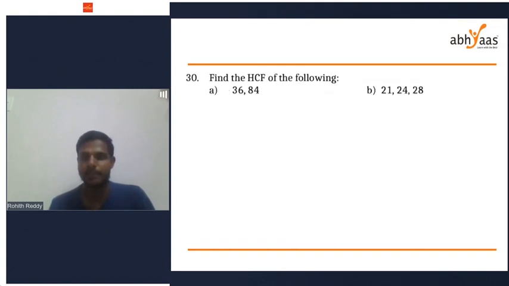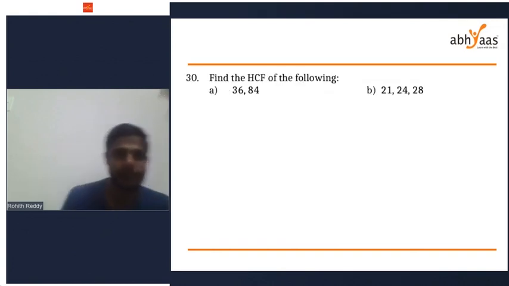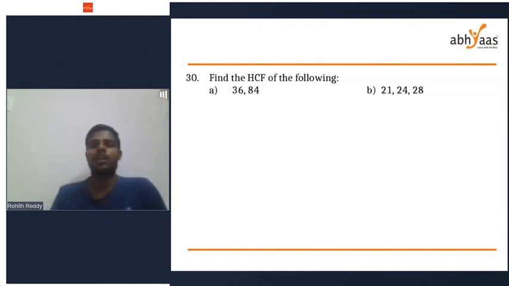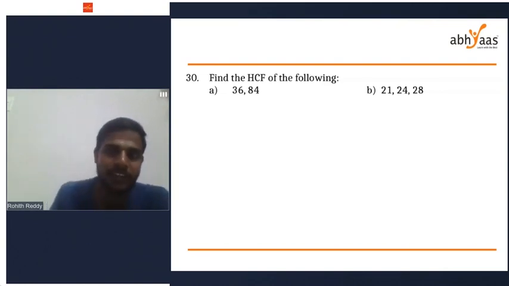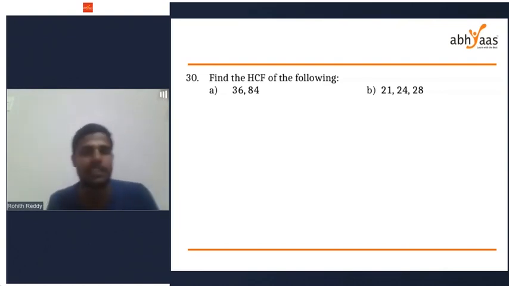Next. HCF. Simple. Find the HCF of 36, 84, 21, 24, 28. First, do 36 and 84. HCF of 36 and 84. You can do it using Euclid's division, which we will do in class 10, or my method, the prime factorization method.